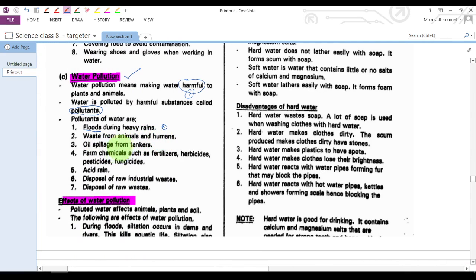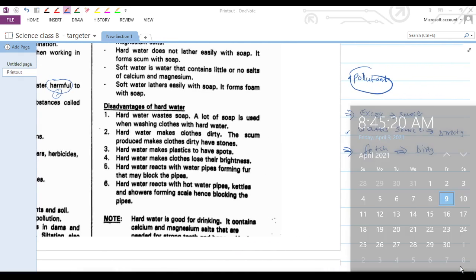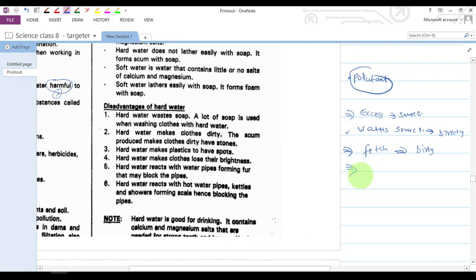We have oil spillage from tankers. When we talk of tankers, those are special types of lorries that carry oil, for example petrol and also diesel.